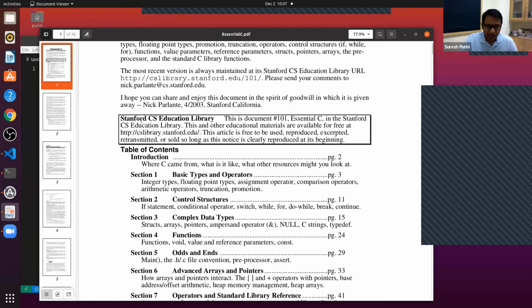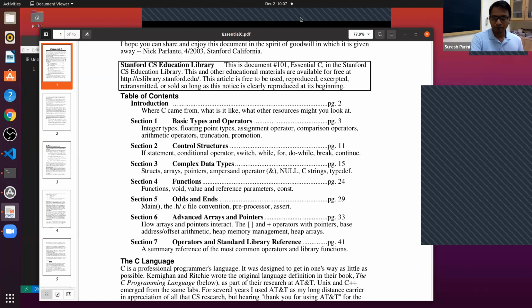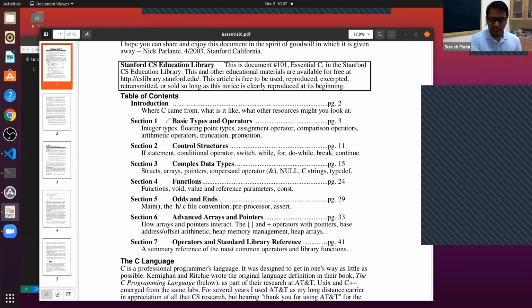You can look at these sections, and from them you will get a good idea of the whole summary of the C programming language. The first section is on basic types and operators.